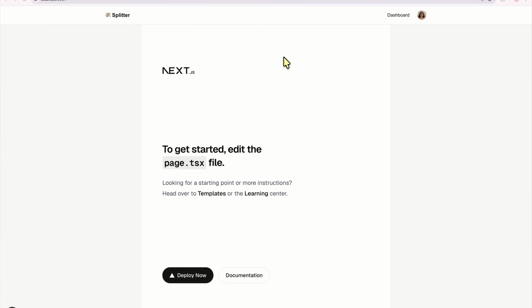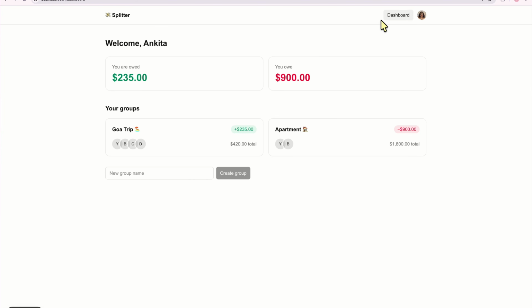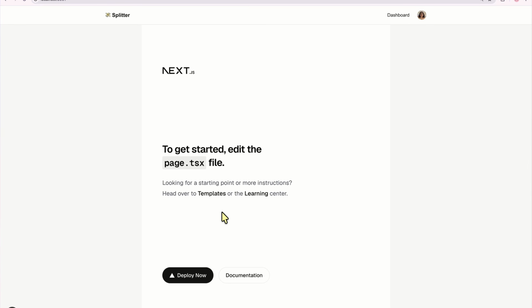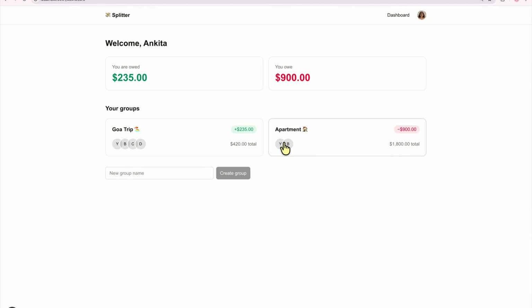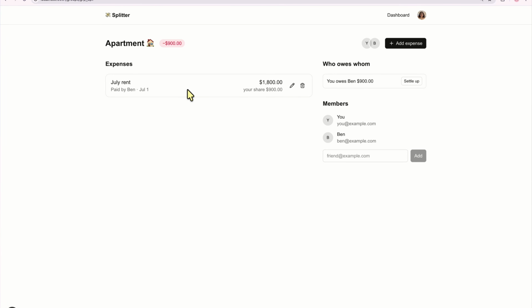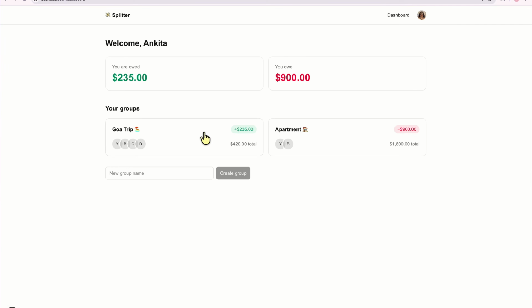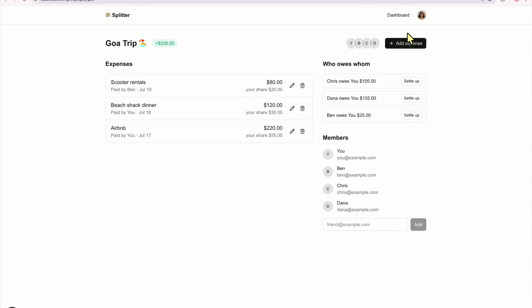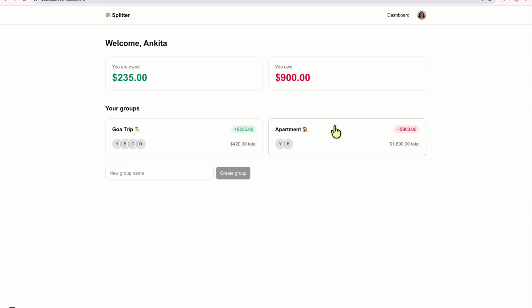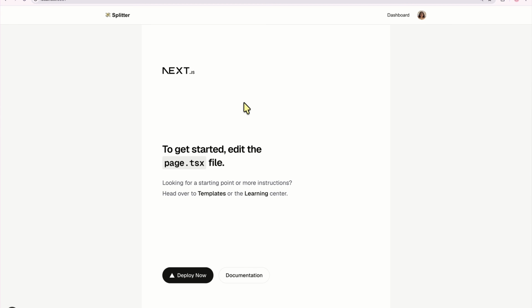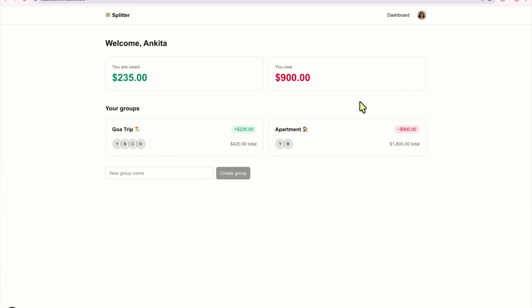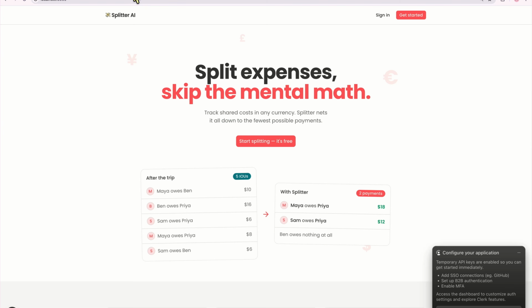So if we go back to our application and refresh the page, we have the dashboard, and you can already see it has groups, apartments, it has new group name, for instance. It has this splitter API stuff, right? And your application might look different than mine, but it's very similar to what I have. It's creating this mock data, so we could just use it. For example, go trip, add expense, and so on. So it might look slightly different, but I think that's sort of the beauty of it. If you want to replicate it exactly, we could also just have it create screenshots as well. But we'll take a look at that in a second.